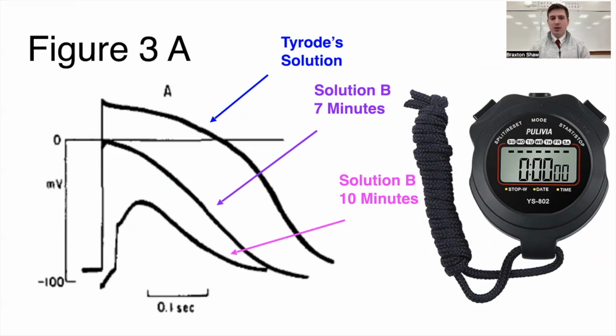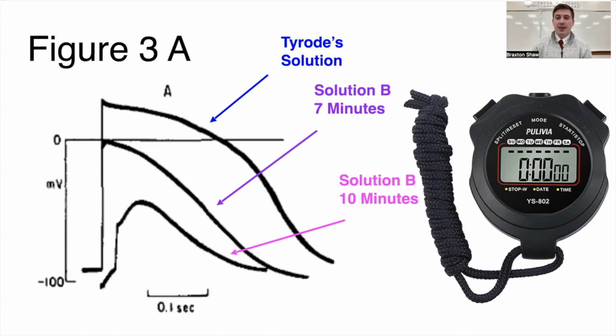As you see on the graph, you'll see a blue line pointing to one line. That's the action potential when it was in the thyroid solution. As you can notice, the action potential was long, right? After being 7 minutes in solution B, you can see with that purple line, the action potential got a lot shorter. And then after 10 minutes, it got even shorter.